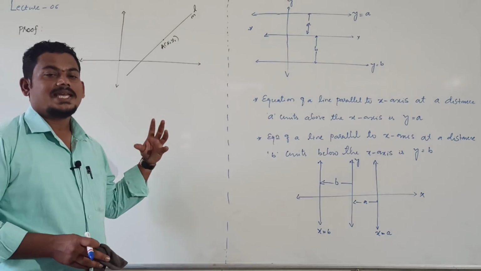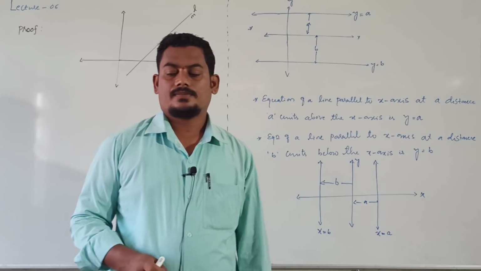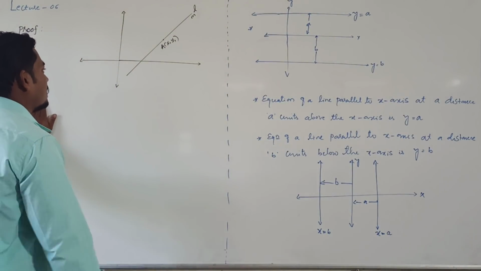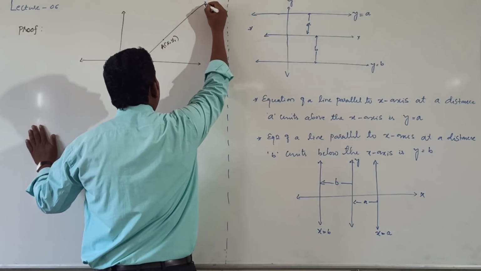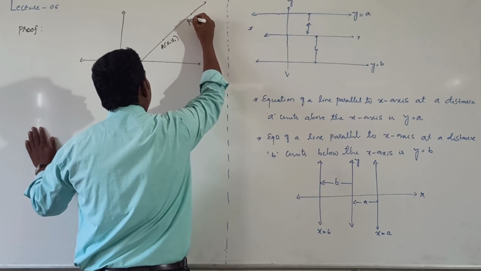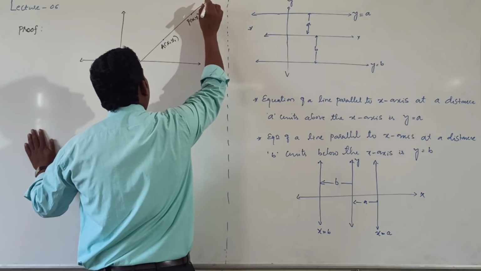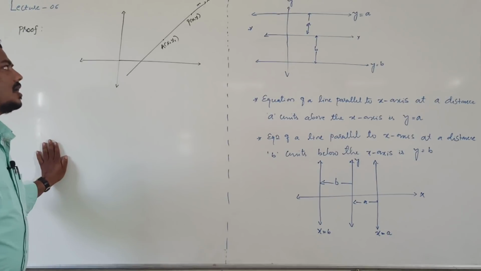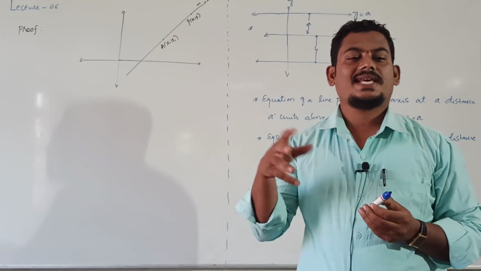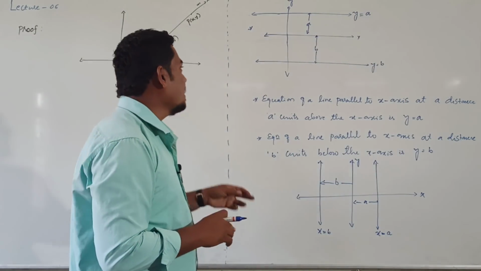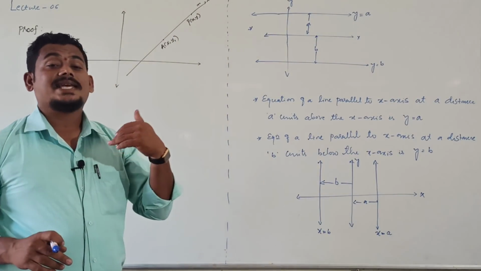Derive the equation of the line passing through x1 y1 having slope small m. After that, I will take one arbitrary point P of x comma y, and this is line L having slope small m. We need to find the equation of this straight line, meaning the linear relationship between x and y. Here x1 comma y1 is a fixed point and P of x comma y is any arbitrary point.